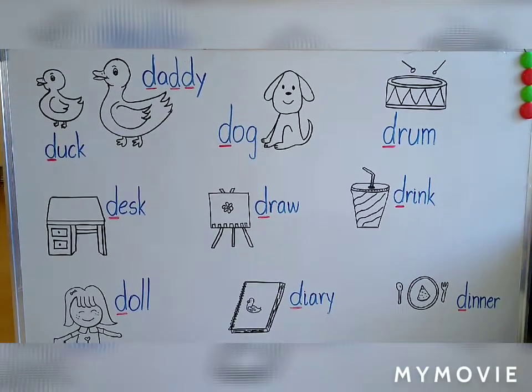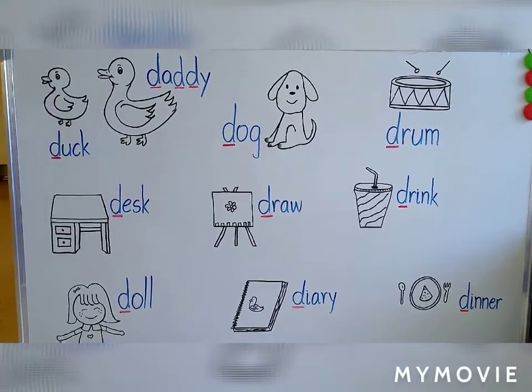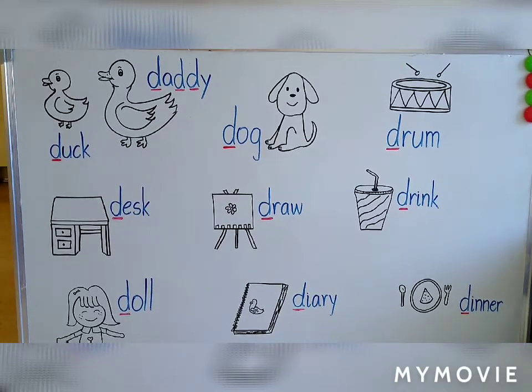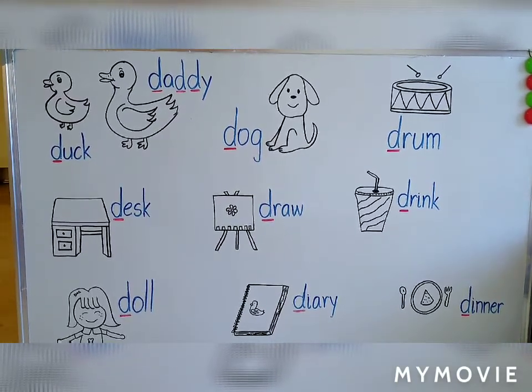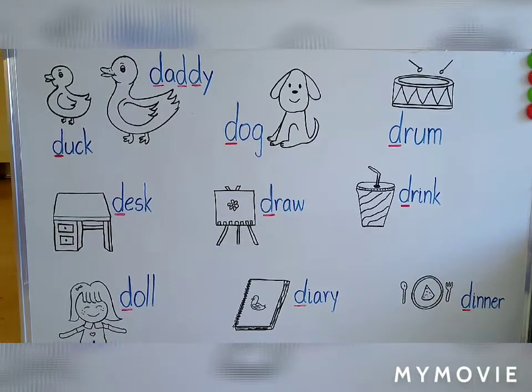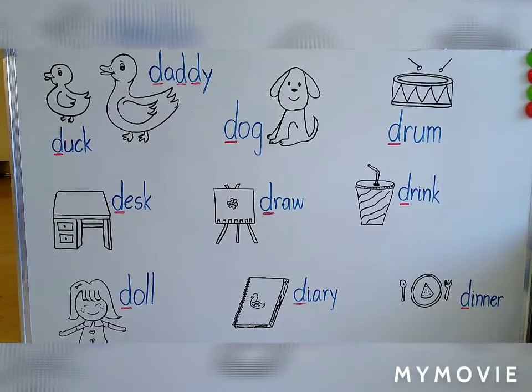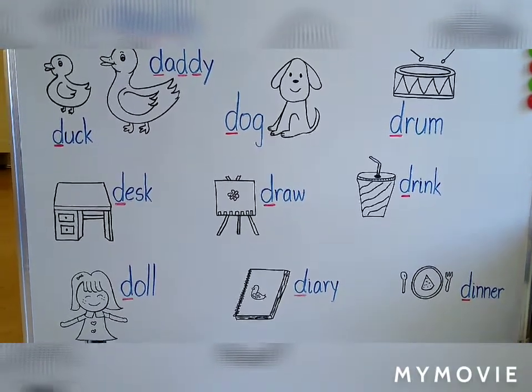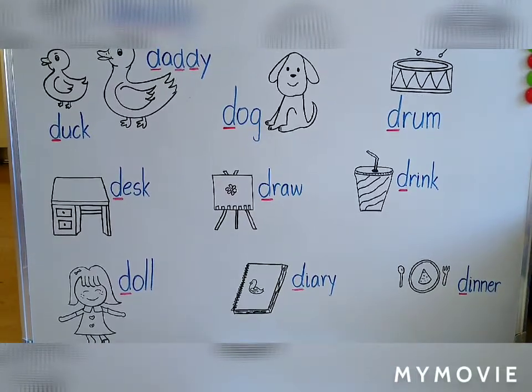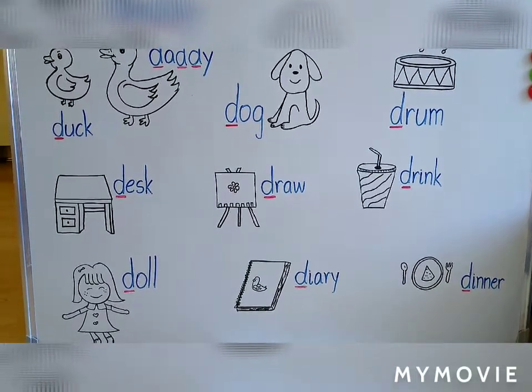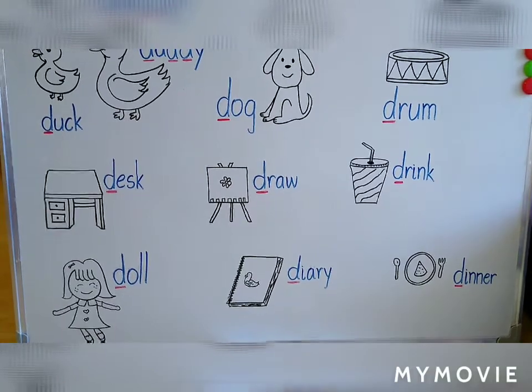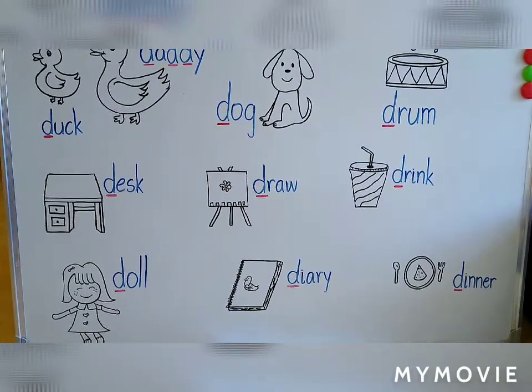The D words that we saw today are duck, daddy, dog, drum, desk, draw, drink, doll, diary, dinner.